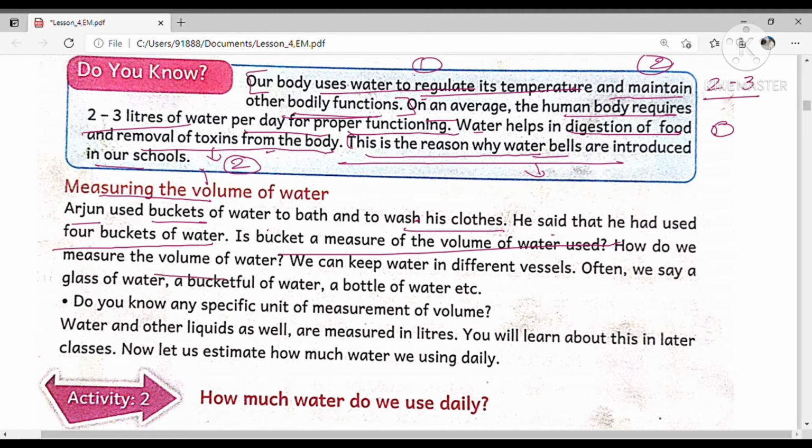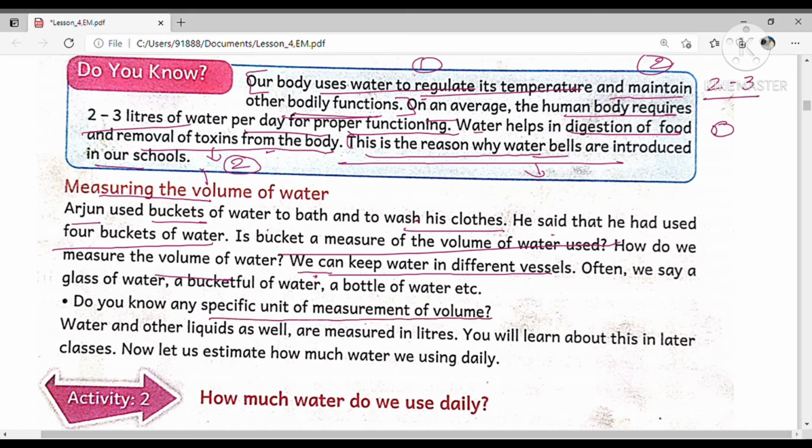We measure the volume of water or other liquids, but the shape of the vessel containing the water differs. For example, we can keep water in different vessels. Then how can we measure the water? Often we say a glass of water, bucket of water, bottle of water, etc. Do you know any specific unit of measurement of volume?